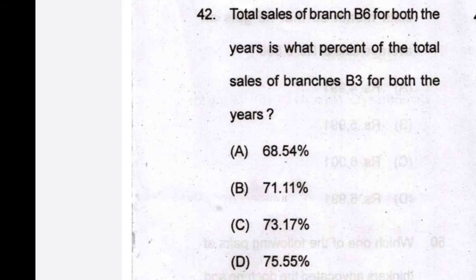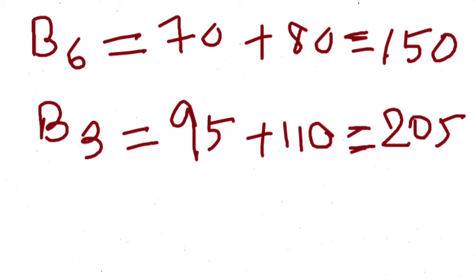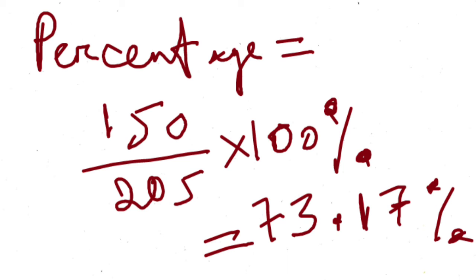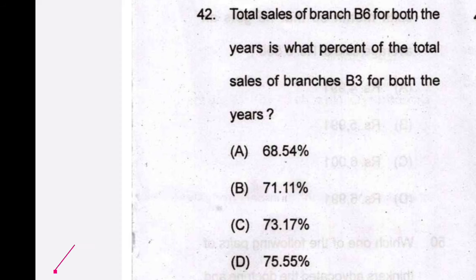Now question number 42. The total sales of branch B6 for both the years is what percent of the total sales of branch B3 for both the years? So now let's calculate the total sales for B6, which is 150, and for B3 it is 205. So B6 is what percent of B3? So let's calculate the percentage, which is 73.17. So the correct answer is C.